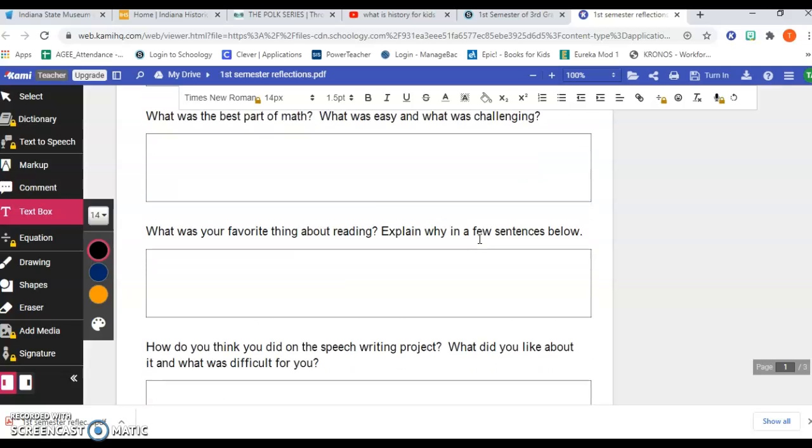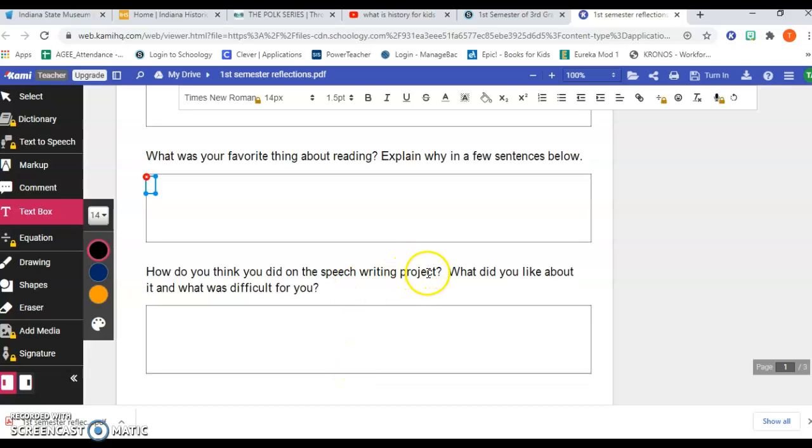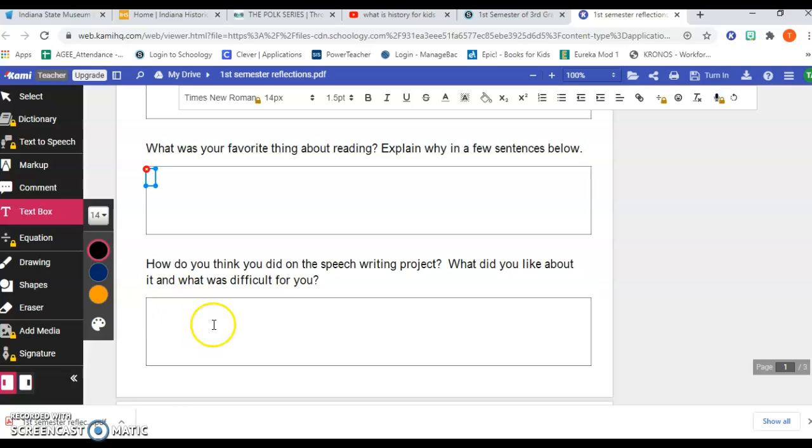What was your favorite thing about reading? Explain why in a few sentences below. So notice that I'm asking you to write more than just one sentence. Do the best that you can on this, okay? So you're going to open up a new text box every single time you answer these questions. How do you think you did on the speech writing project? What did you like about it and what was difficult for you? So again, that's at least three sentences.